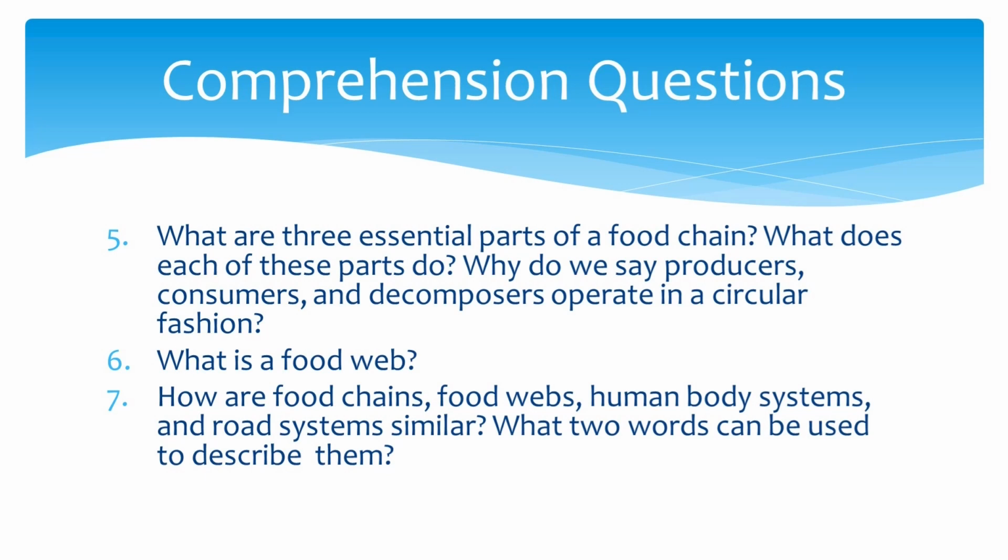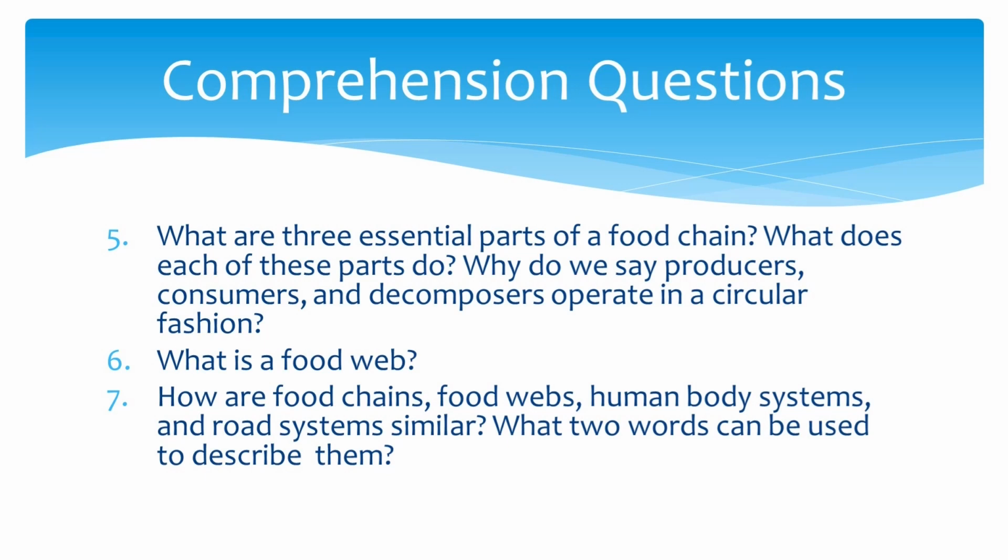Next question. What are 3 essential parts of a food chain? What does each of these parts do? Good job. The 3 essential parts of a food chain are producers, consumers, and decomposers. Producers make their own food and nutrients through photosynthesis. Consumers eat other plants and animals for food and nutrients. Decomposers break down dead plants and animals.